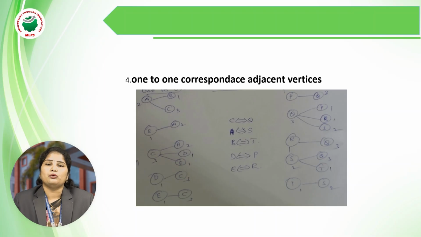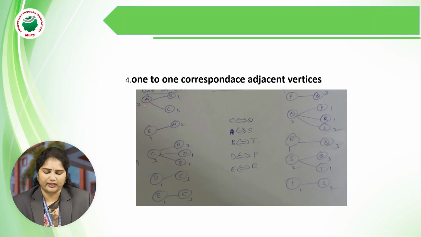Now coming to the one-to-one correspondence of adjacent vertices. We take every vertex: A, B, C, D, and E, and check which adjacent vertices are connected.